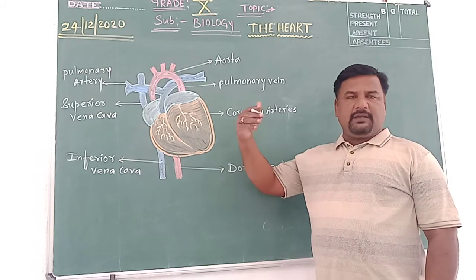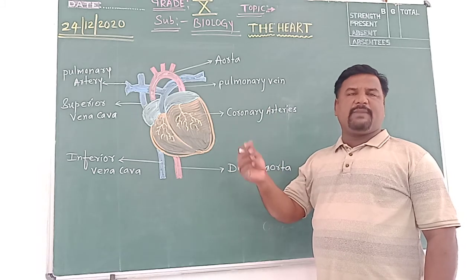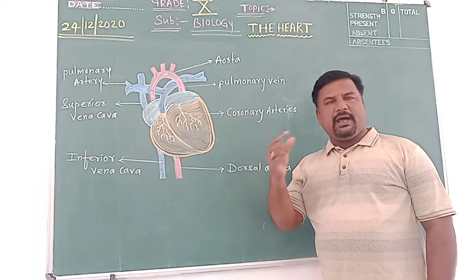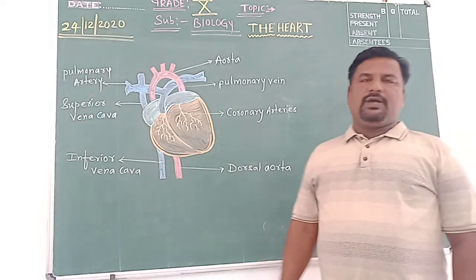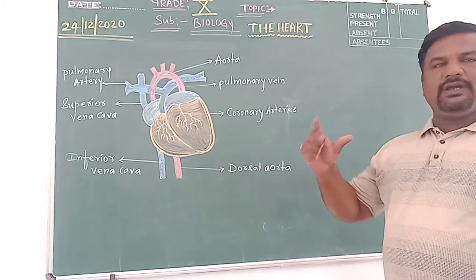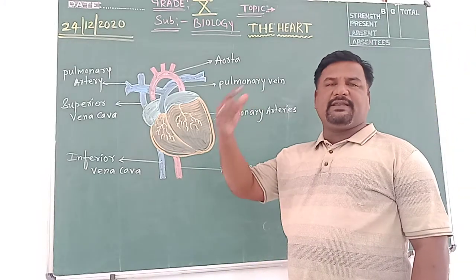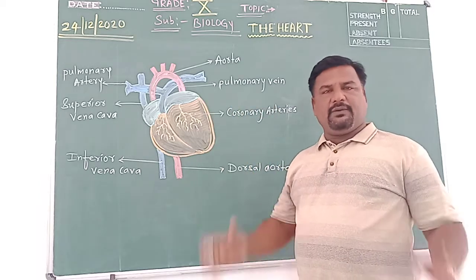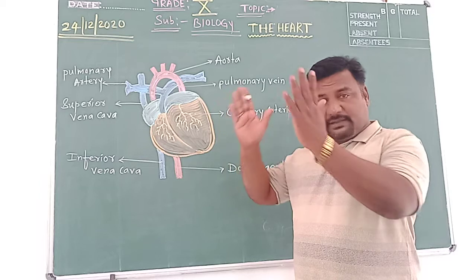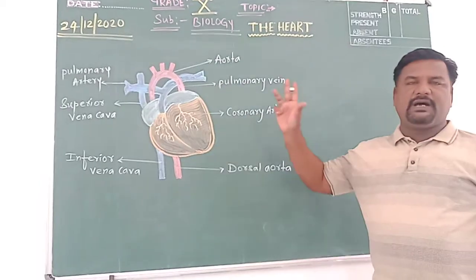Now here, after the blood, as the circulatory system is composed of mainly three things: the blood, heart and blood vessels. So the blood is a fluid connective tissue, and we learned its components and the functions of various components present in the blood. The second component of the circulatory system is this pumping device, the heart.